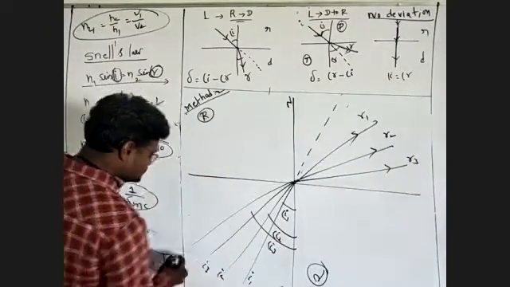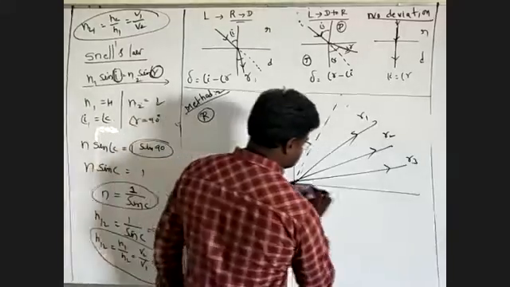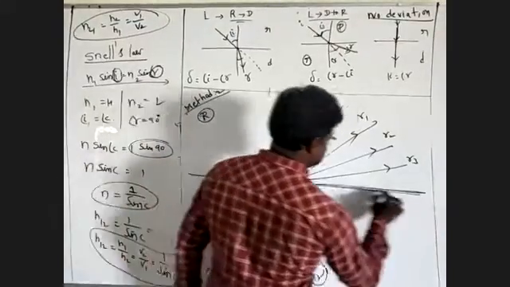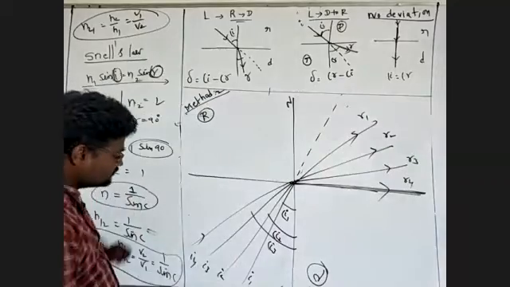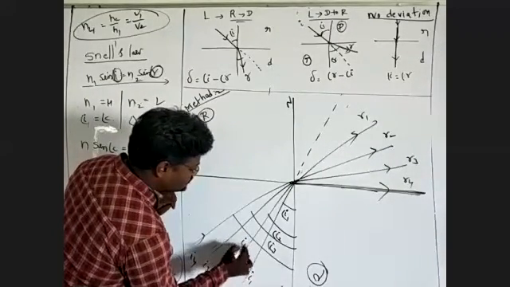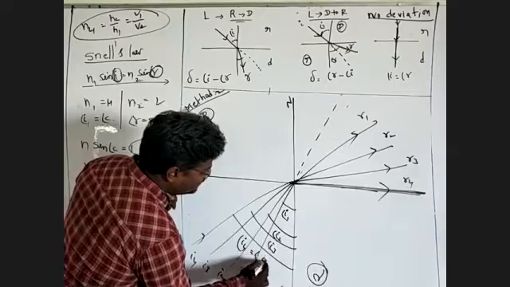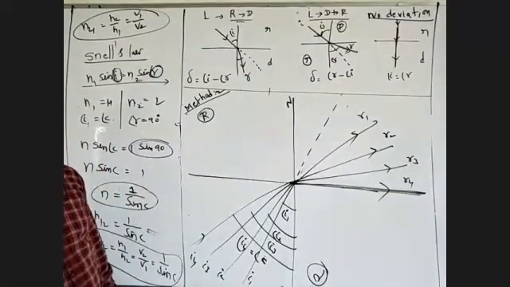Next, this is I4. Again, this light travels along the interface, along the interface. This is R4. Because this I4 is called the critical angle. I4 is equal to the critical angle.